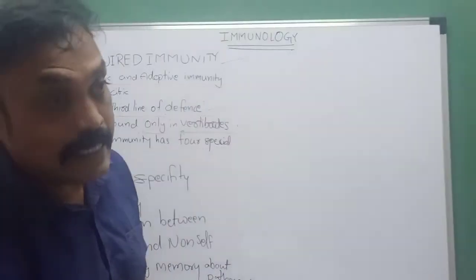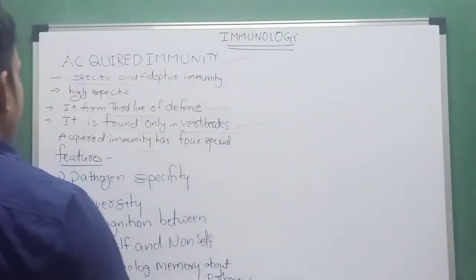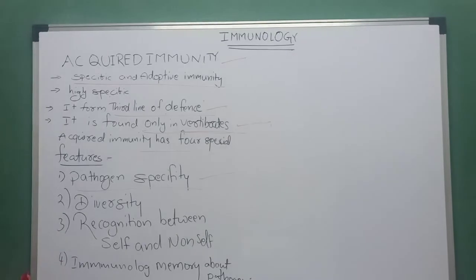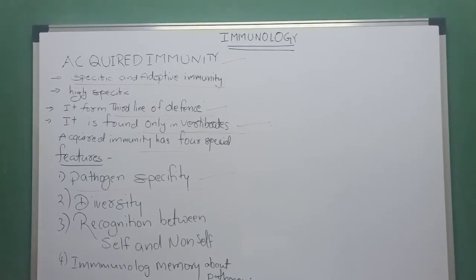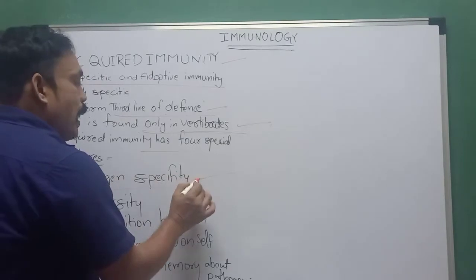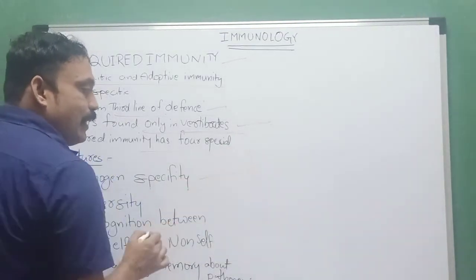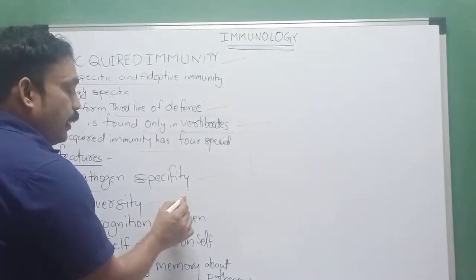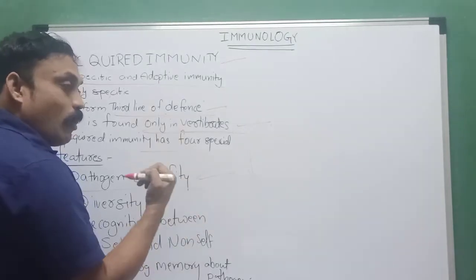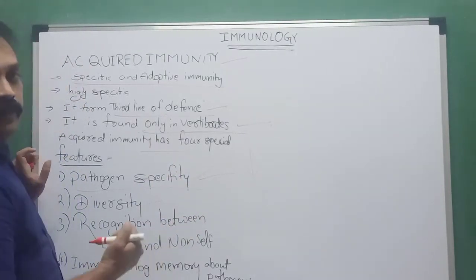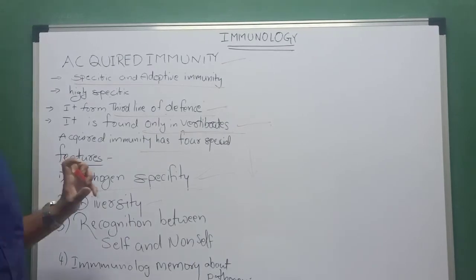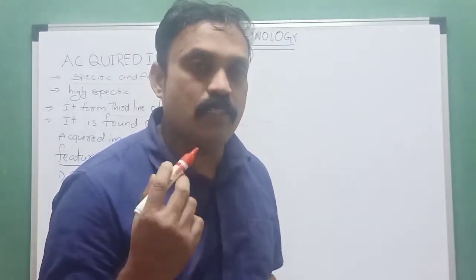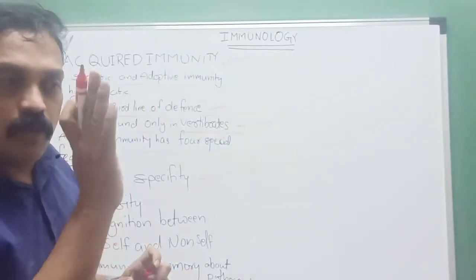Acquired immunity has four special characteristics, special features. What are they? Pathogen specificity. Pathogen specificity means it recognizes whatever pathogen enters the body. For example, we take various types of vaccines. The polio vaccine is not useful for another disease. It is useful only for polio.